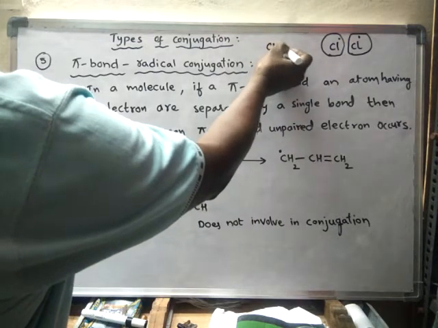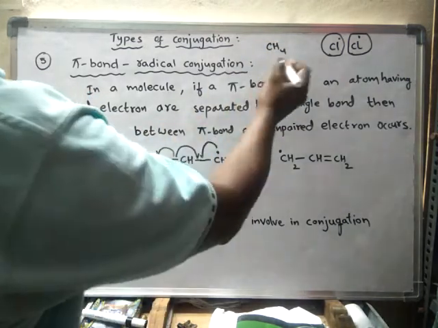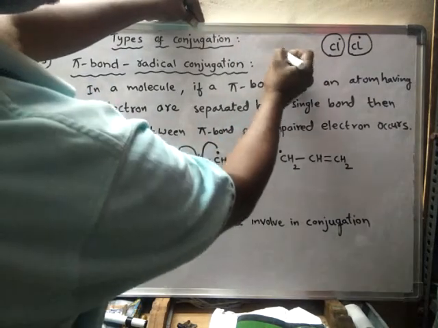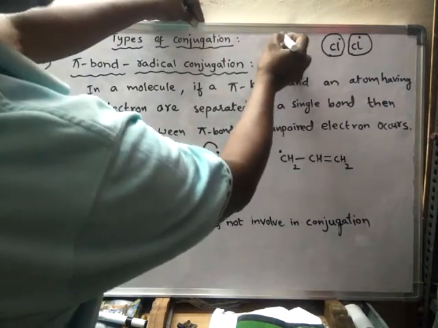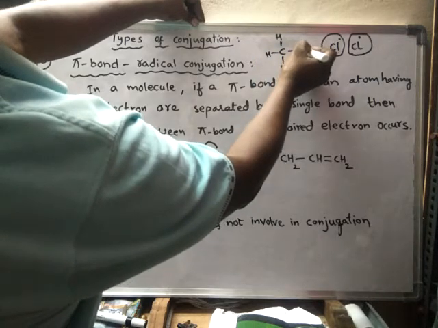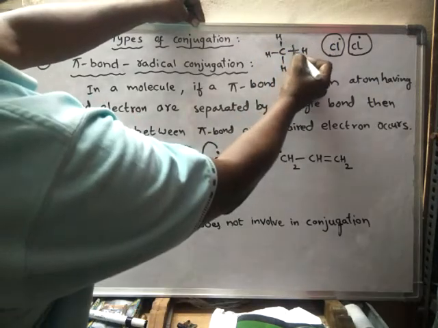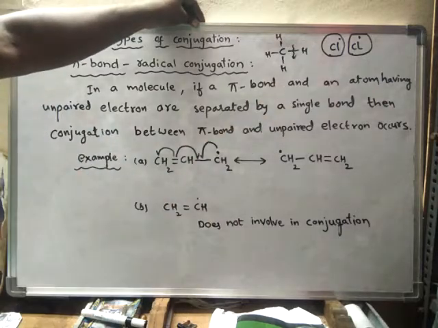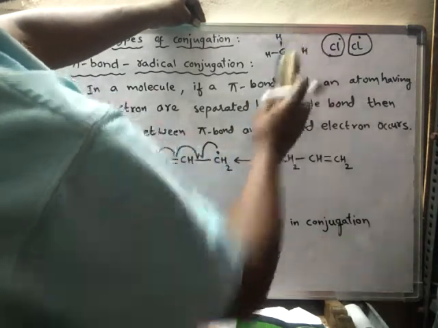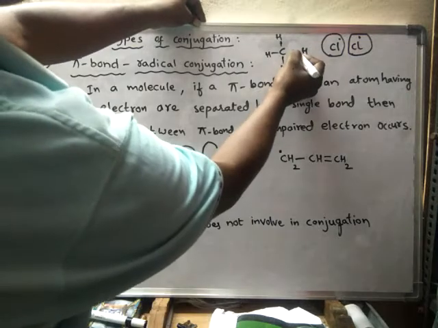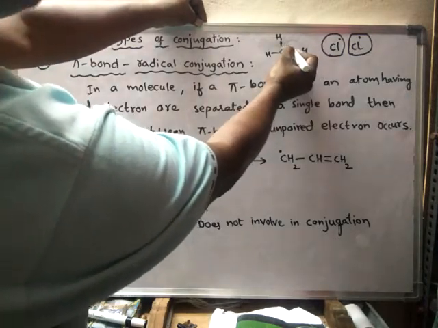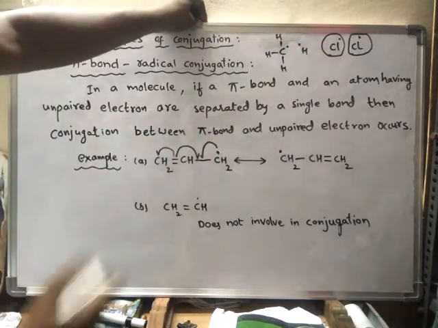CH4. Let us take CH4. In CH4, four hydrogen atoms are attached to carbon. Suppose one bond is broken in such a way that the two bonded electrons are shared equally by both the atoms.